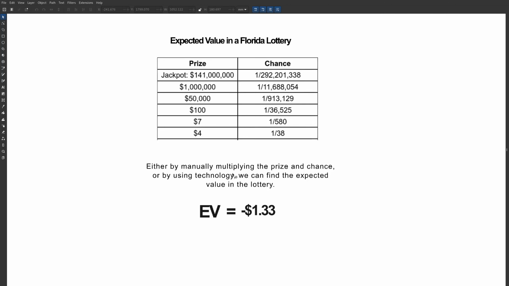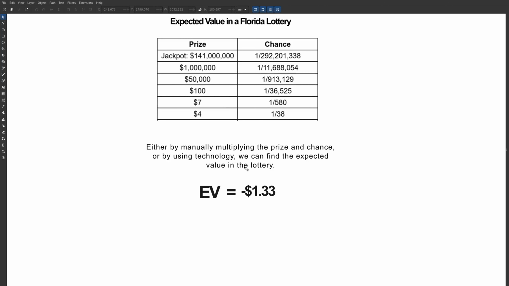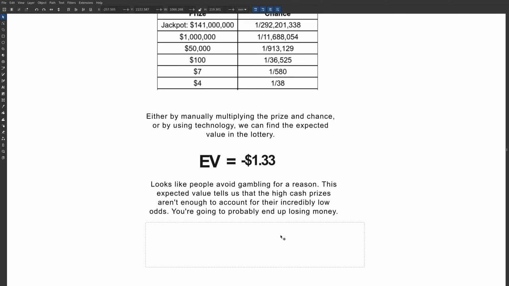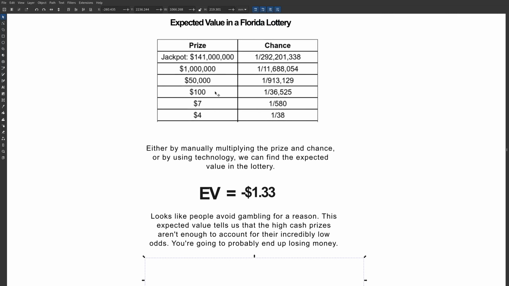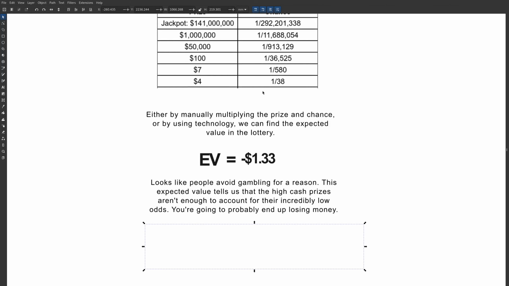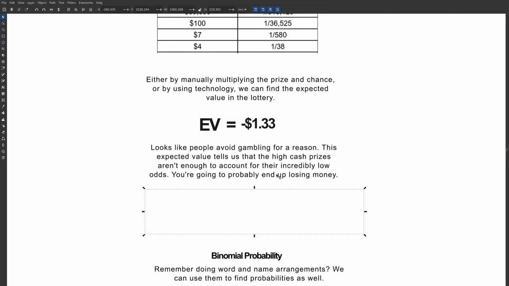Expected value negative $1.33. I guess a lot of people don't do gambling. Even if you do win the jackpot somehow with this 1 in 300 million chance, it's not going to make up for it. You're probably still going to lose money.